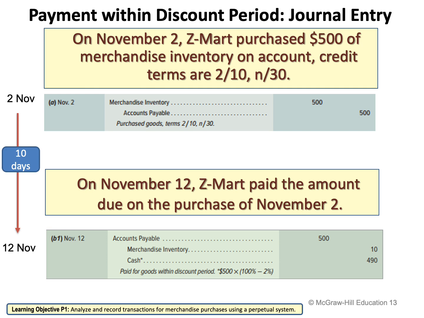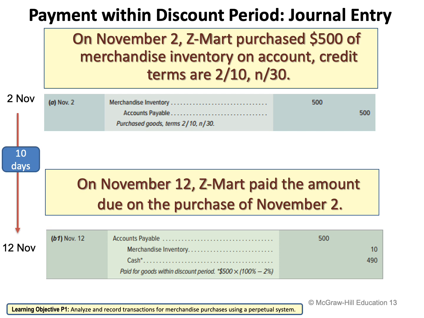So now, how am I going to record the entry? Now, Z-Mart, he paid. Okay, so I always say to my students that first, when you're going to prepare the journal entry for the payment with a discount, make sure that first you close your accounts payable. Why do I have to close my accounts payable? The accounts payable on November 2nd was 500. And now on the 12th of November, I paid, so I don't have any liability. I have to pay it. That's why I'm going to close the accounts payable on the debit side.